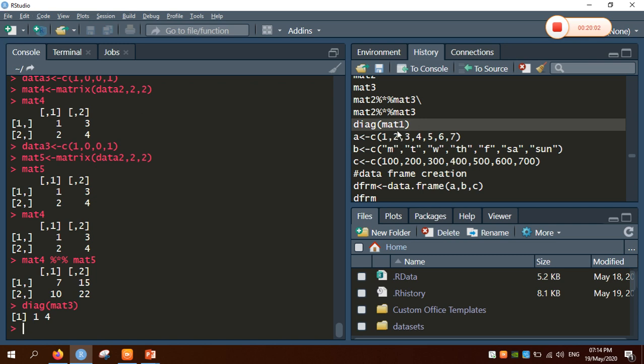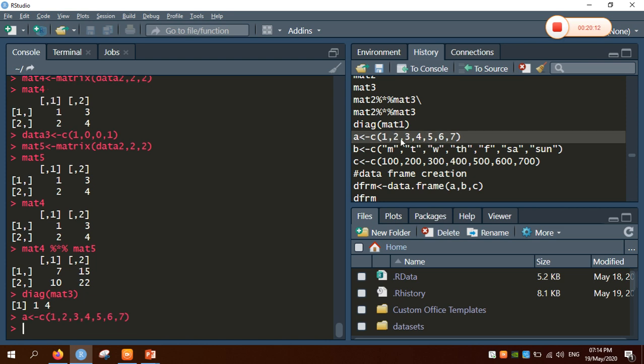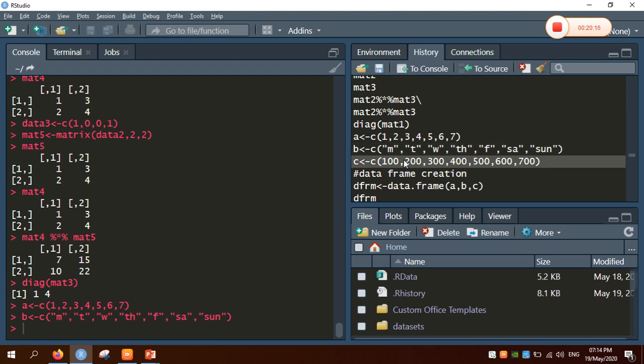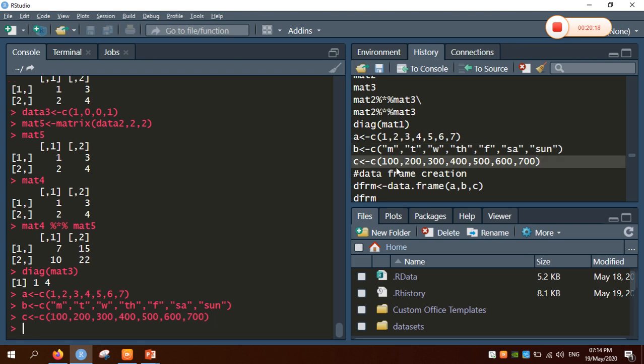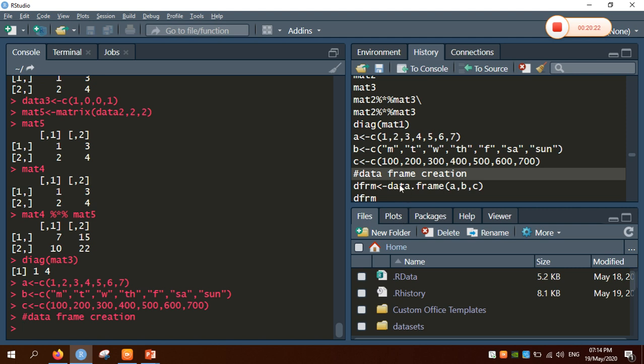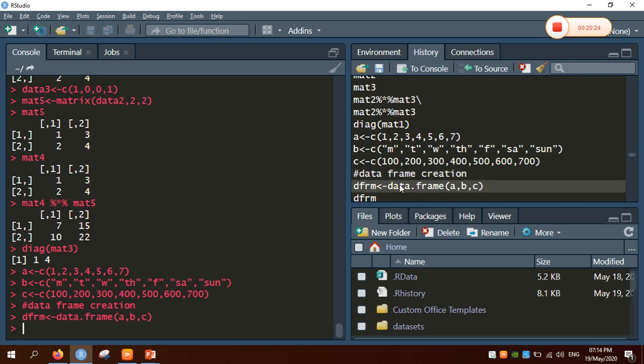Now coming to data frames, how do we create them? Whenever your data is organized by columns, then we can easily assemble it into a data frame. For example, I have taken one vector, that is A, which contains numerical values, and a second vector and a third vector. So these three vectors have been taken here. Now R comes with a data frame creation method called data.frame. So I created the data frame here. Now I will print the value here.